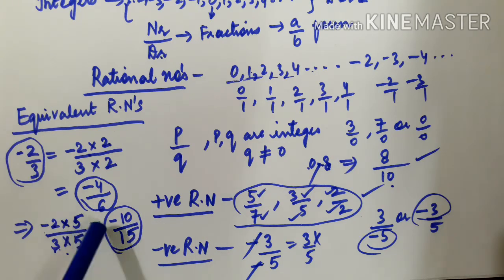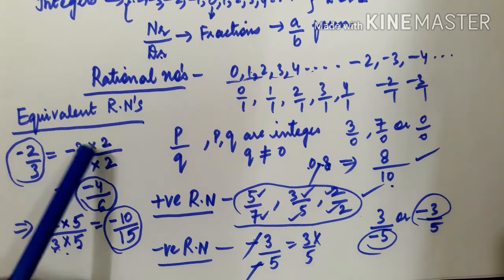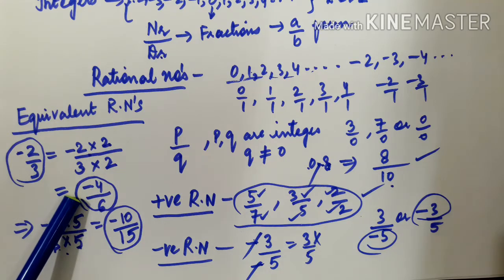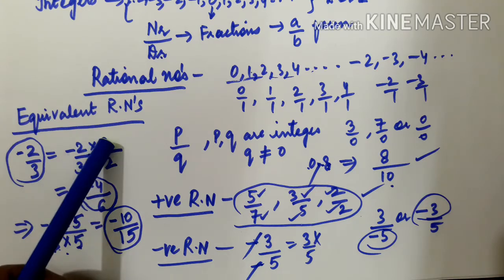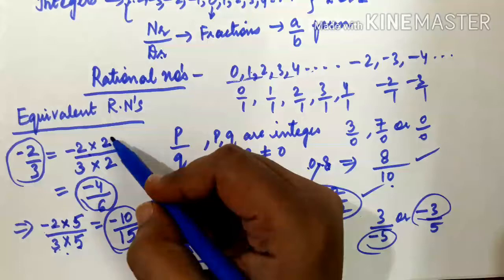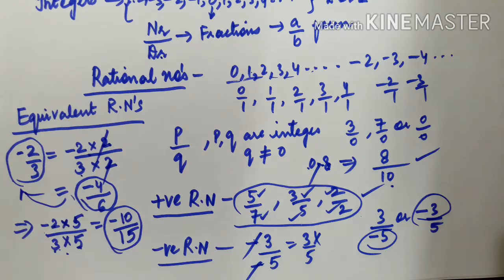Such rational numbers we call equivalent rational numbers. When you take one number and multiply the numerator and denominator by the same number, whatever result you get will be equal to this one. How? Because minus 4 by 6 you can write as minus 2 into 2 divided by 3 into 2. Then this and this get cancelled, and you get minus 2 by 3 anyhow. In the same way, if the 5 and 5 get cancelled, you get minus 2 by 3 only. Just multiply by any number. These types of fractions we call equivalent fractions.